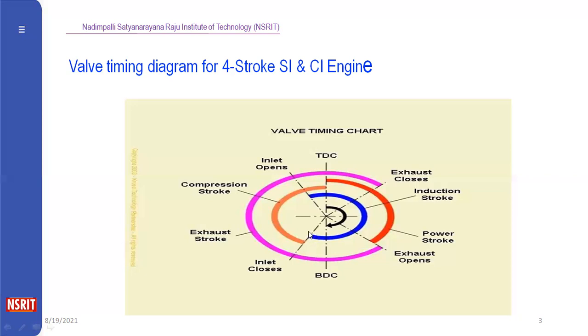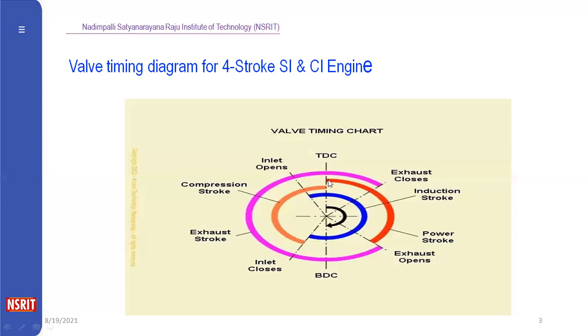This indicates the inlet valve will be closed. When both the inlet and exhaust valves are closed, the compression takes place in the second stroke. That is, the inlet valve closes. Here the orange indicates the compression stroke, where the air and fuel mixture is compressed by the piston and the temperature and pressure are increased. After the increase in the pressure and temperature, the power stroke occurs at the end of the compression stroke.